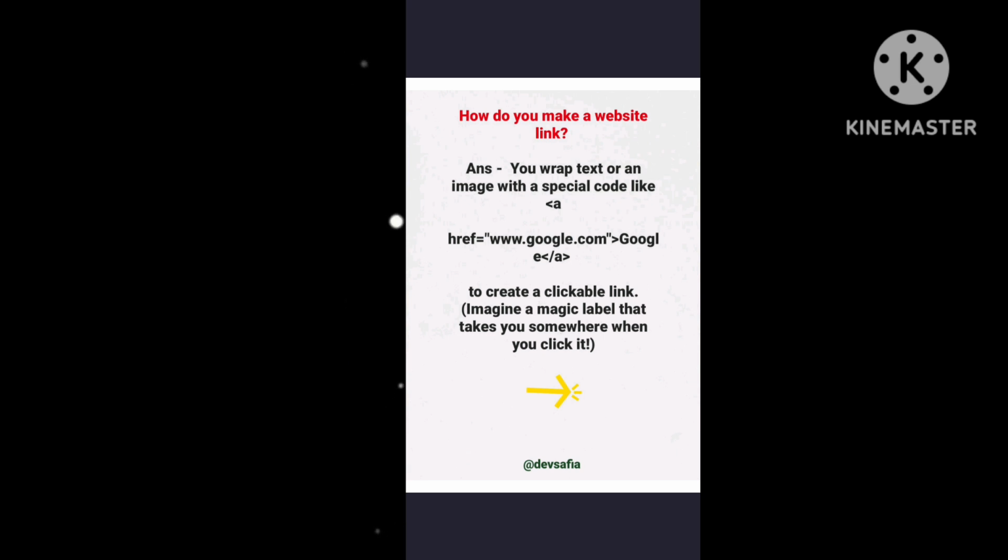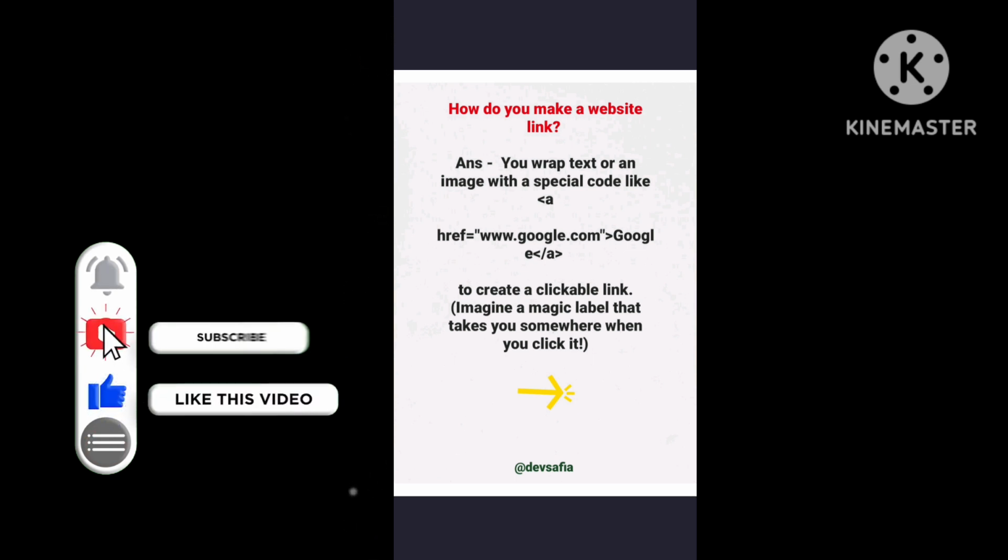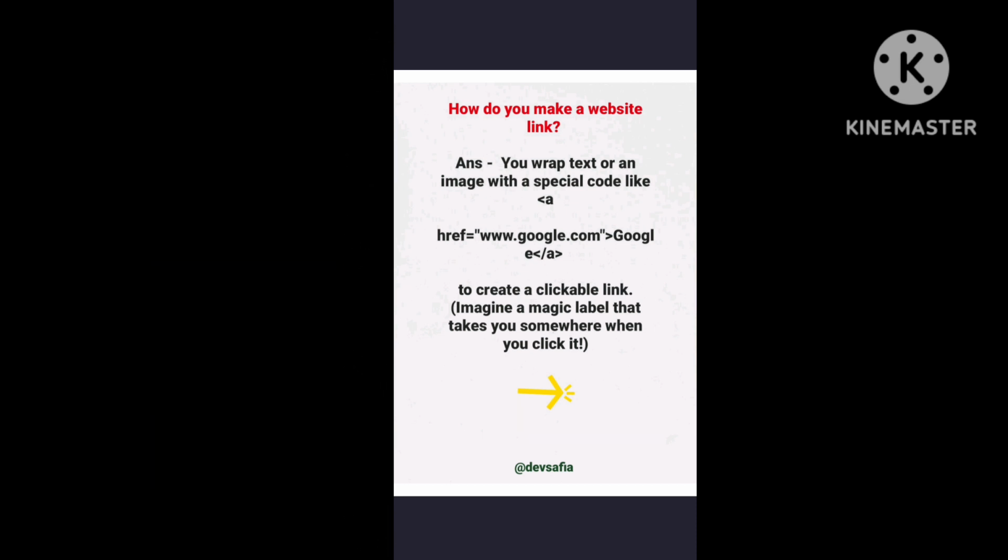Your answer: you wrap text or an image with a special code like this. This is basically called the anchor tag. Sorry, there is a mistake. Basically, this anchor tag is written along with href. So: anchor tag, href equal to www.google.com, then the text Google, then close the anchor tag. Okay, so this is basically to create a clickable link. Just imagine a magic label that takes you somewhere when you click it.